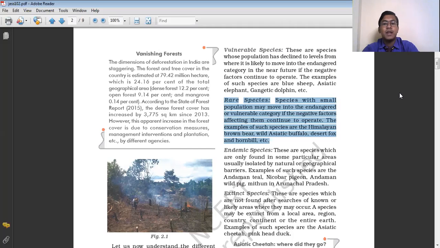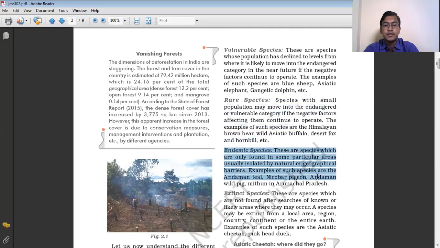Such as the Himalayan brown bear, which can be found only in the Himalayan region, the Asiatic buffalo, the desert fox, which is found in the desert region, and the hornbill. We can find the existence of hornbill in the foothills of the Himalayan region. If you go to Sukna and the Mahananda Wildlife Sanctuary, there we can find the existence of this hornbill.